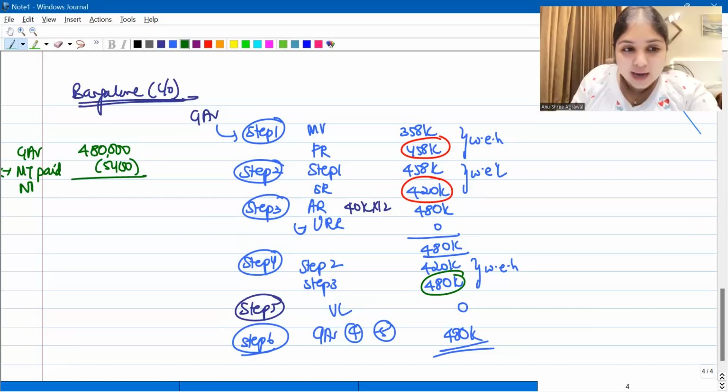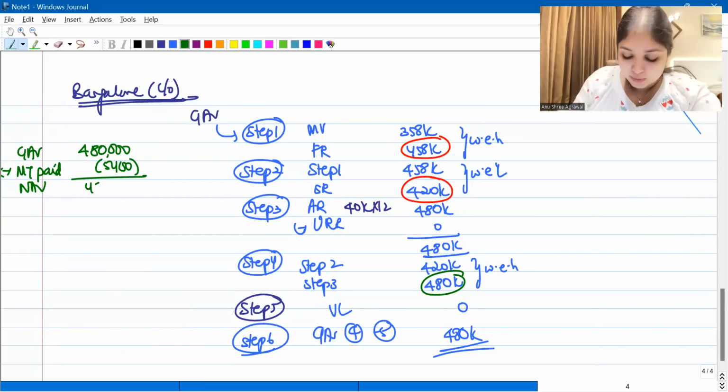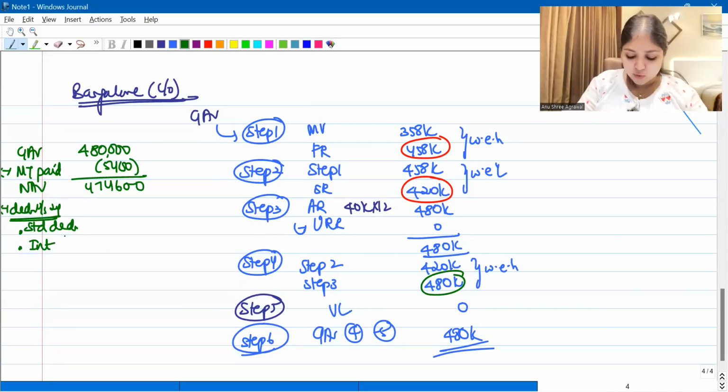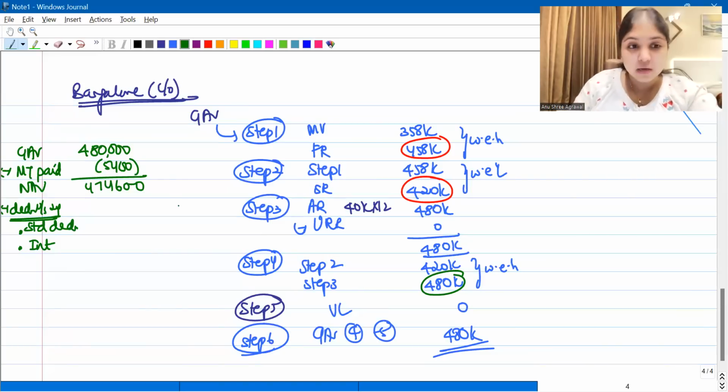So what is the net annual value of this assessee, everybody? 4,80,000 minus 5,400. The net annual value is going to be 4,74,600. From this, we will subtract deductions under section 24. We have totally 2 deductions. Number 1, we have a standard deduction, and number 2, we have interest on borrowed capital. Standard deduction, you know, it's going to be nothing but 30% of our NAV number, which is going to be 1,42,380.